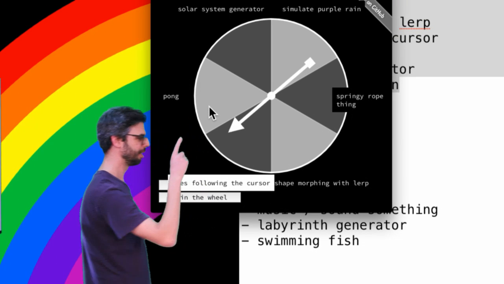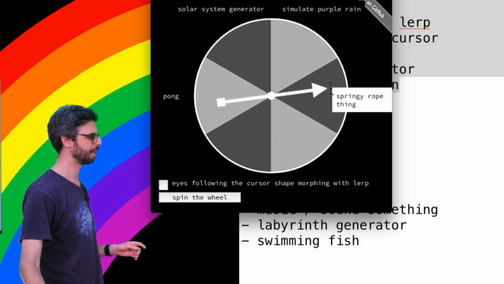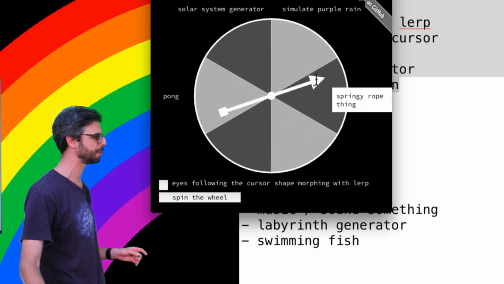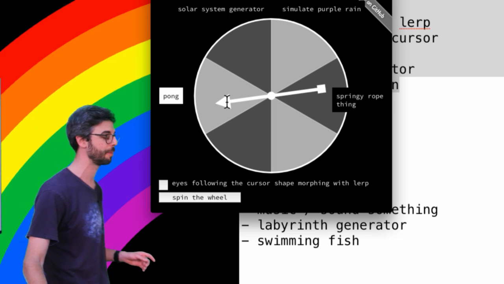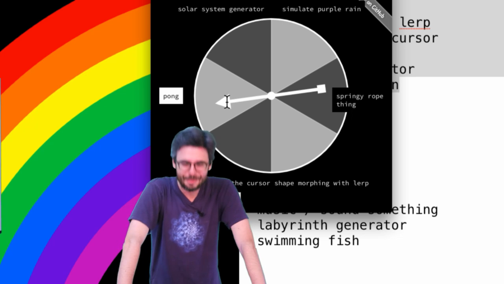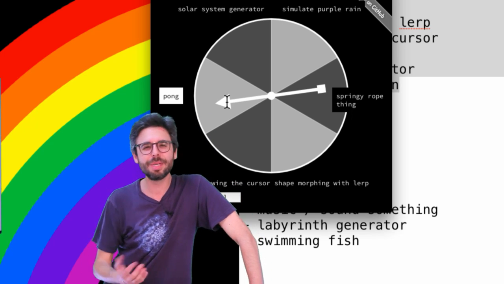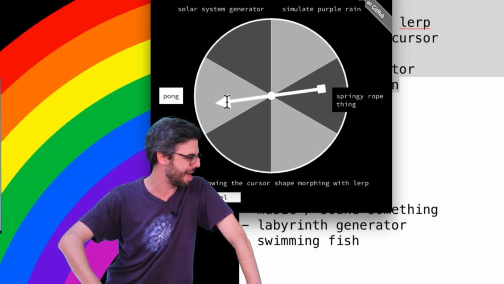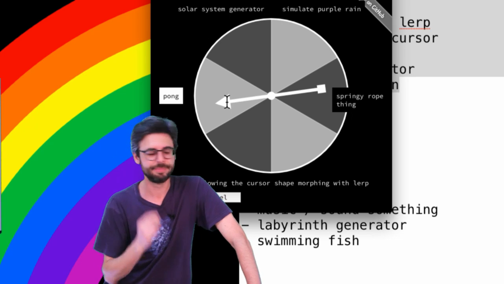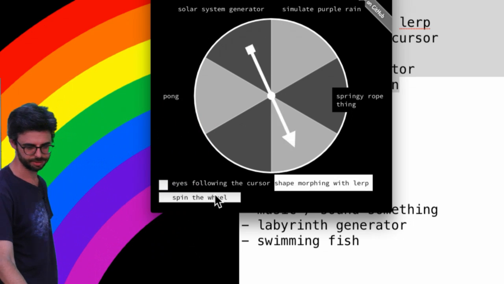We have Pong, eyes following the cursor. We have Pong, solar system generator. Ooh, what's happening here? Okay, it's working. Eyes following the cursor, shape morphing with lerp, springy rope thing, simulate purple rain, solar system generator, Pong. Okay? I did already do morph with lerp, but I never released that as a video because I got so off track in that. I thought maybe I would do it again, but it would be a little disappointing to do that again today. Let's just hope it doesn't land on that. And also I thought I would do it in JavaScript, but I did do it already, so that code does exist out there. Okay, let's spin this wheel.